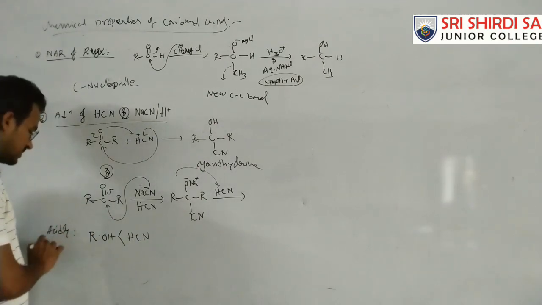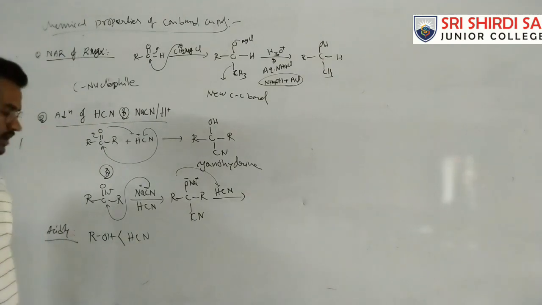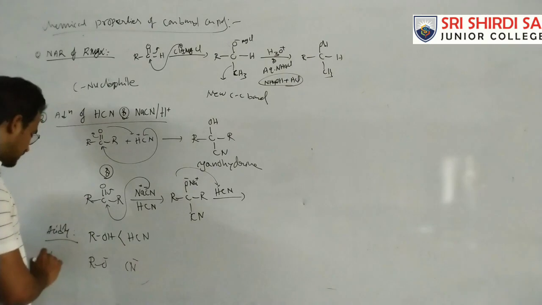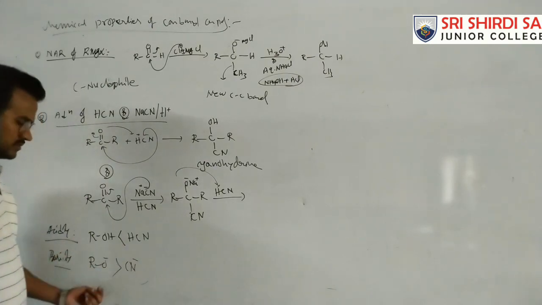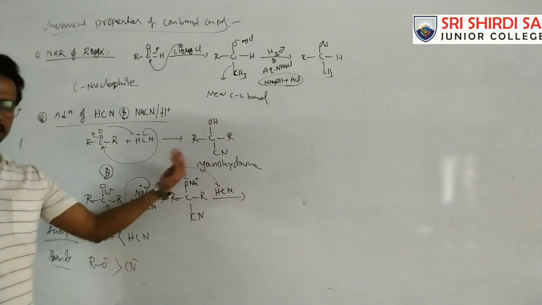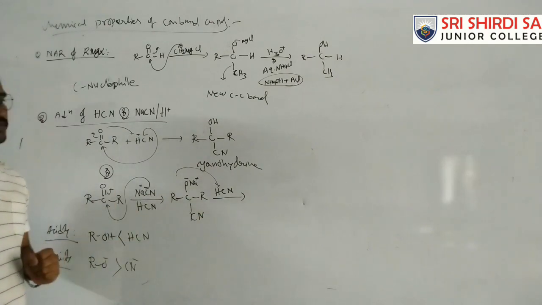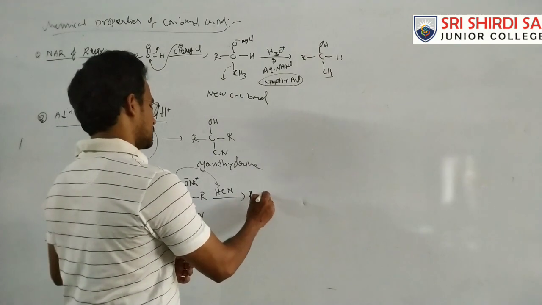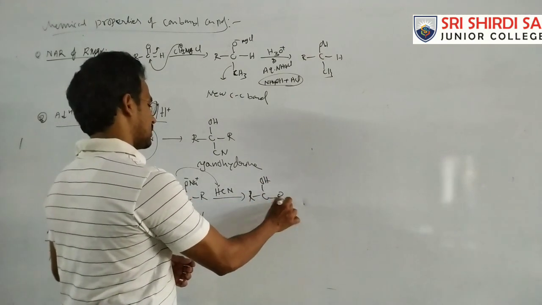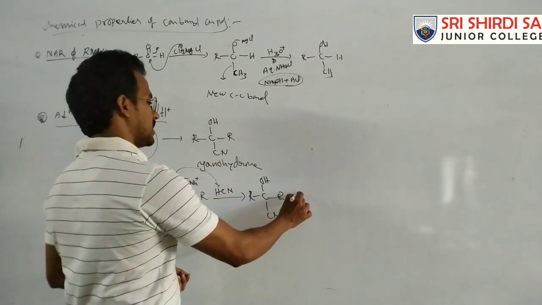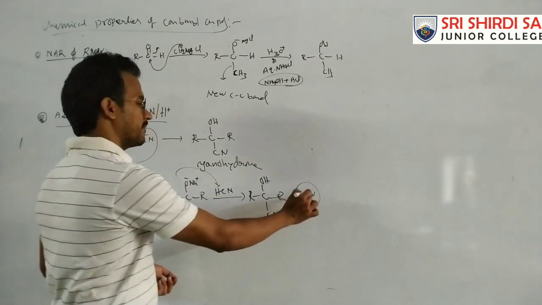If you consider the acidic nature of alcohol and HCN, HCN is the more acidic, giving RO- and CN-. What is the basicity? RO- is a strong base. So this strong base can accept the proton from the HCN, because HCN is a stronger acid than the alcohol. So it is readily converted to R-C-OH with R and CN. And now this CN- Na+ is NaCN.